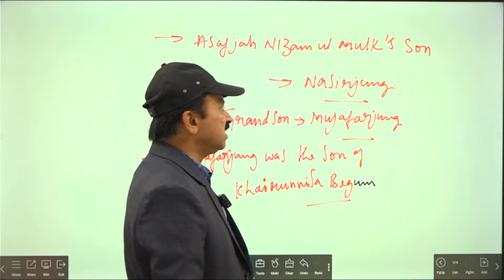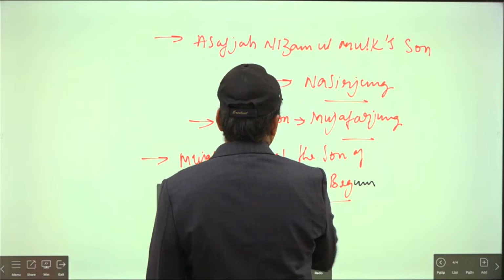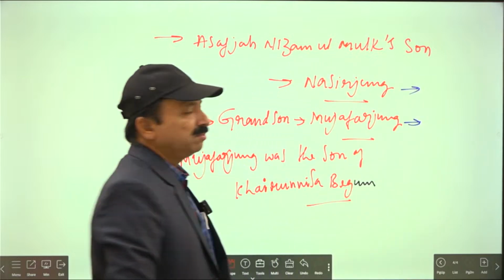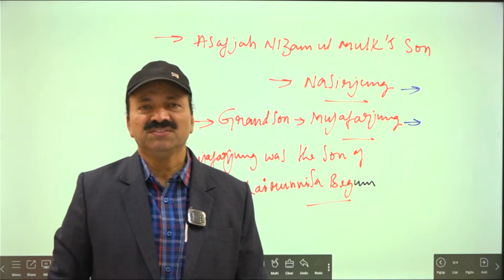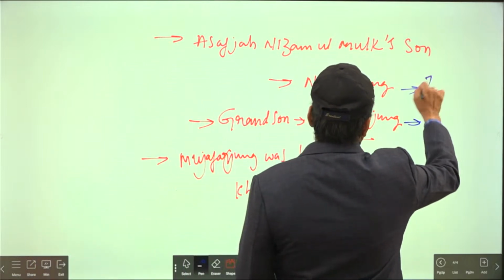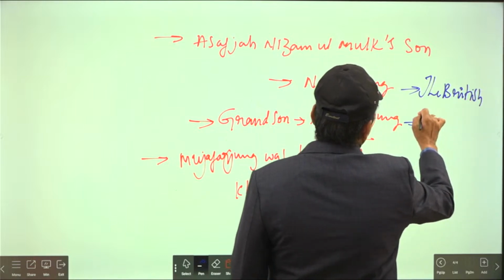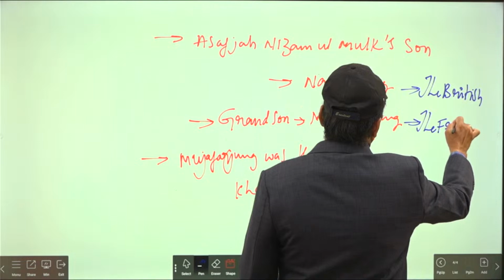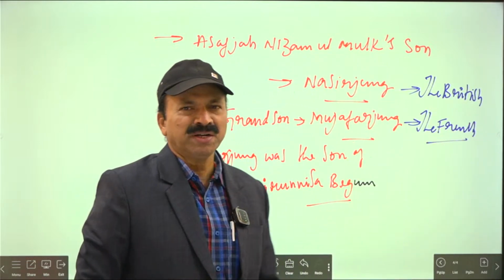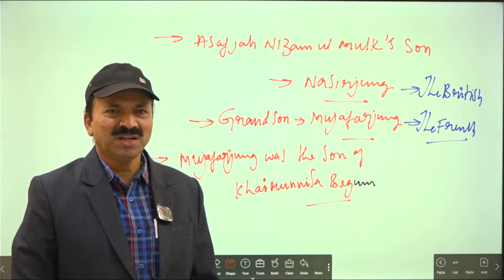So at this moment, these two wanted to come to power: Nasir Jang and Muzaffar Jang. They would have solved the problem, but here the British and the French got involved. The British supported Nasir Jang, and the French supported Muzaffar Jang. Like that, things went on, and rivalry started.